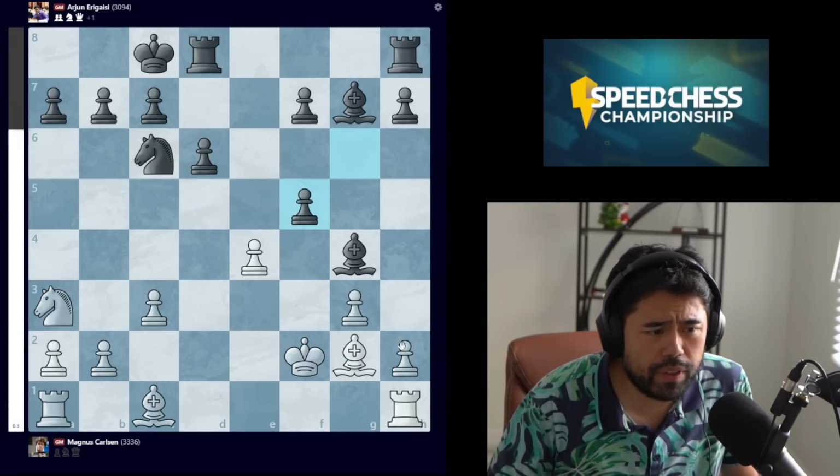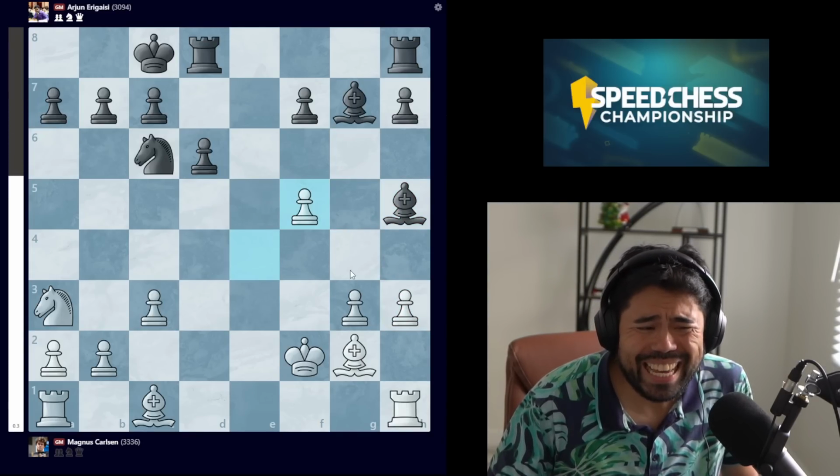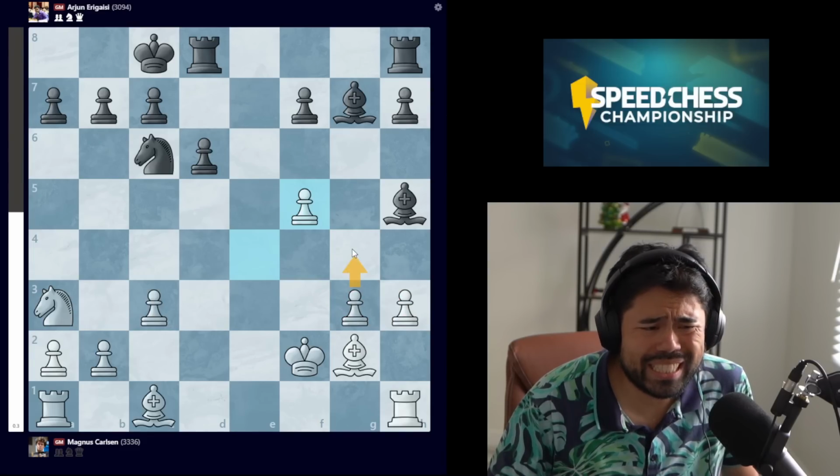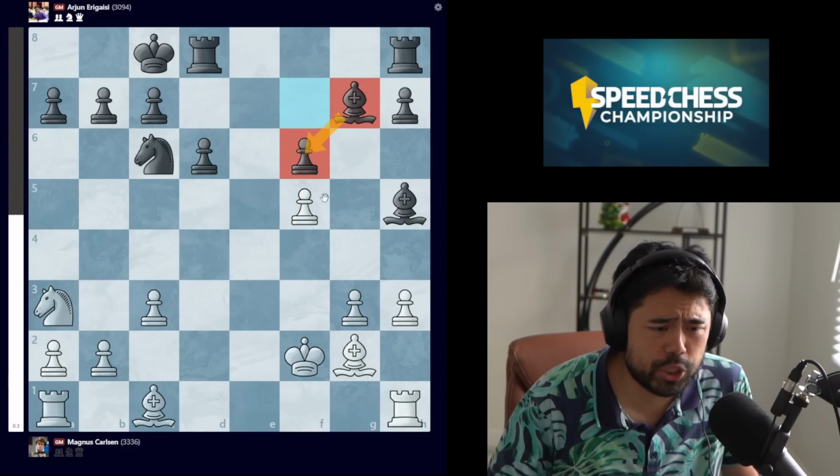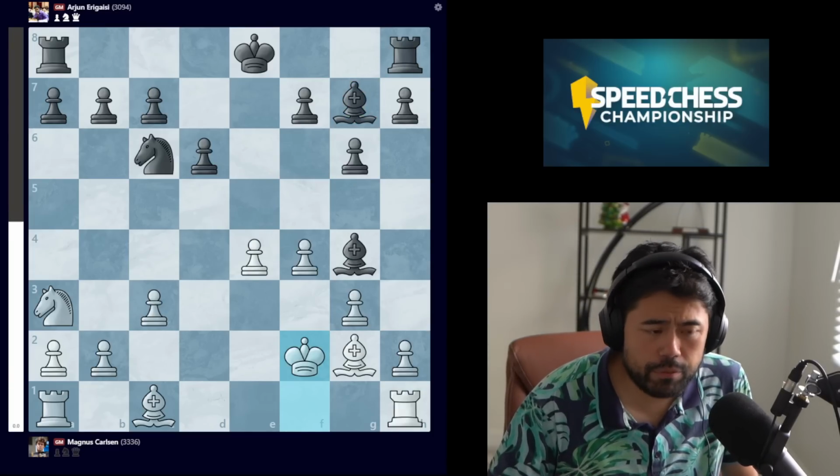Additionally, if you take on f5 after h3, bishop h5, and takes, again, this g4 threat is very serious, and in order to avoid losing the bishop, you have to play f6, which now walls in the bishop. So we get bishop to d7 being played by Arjun.